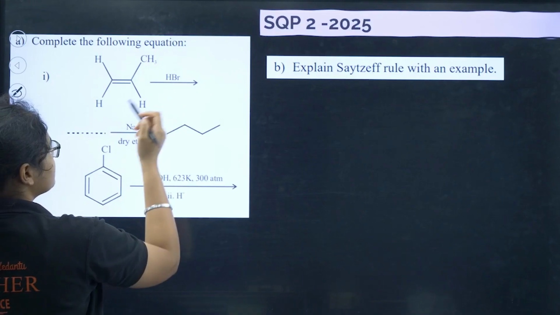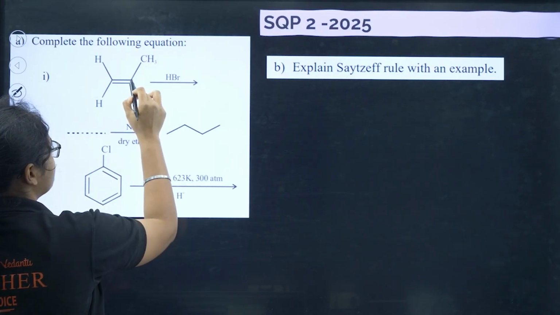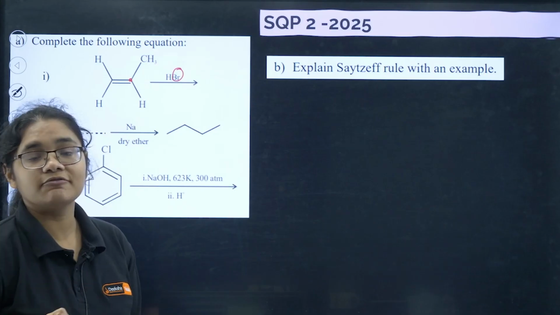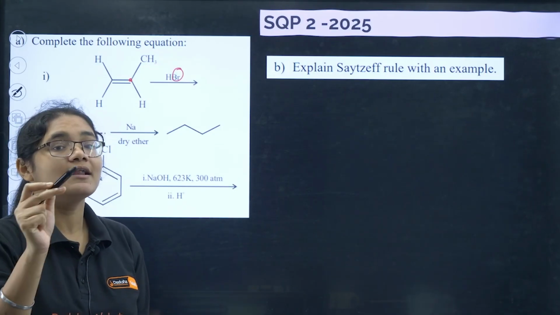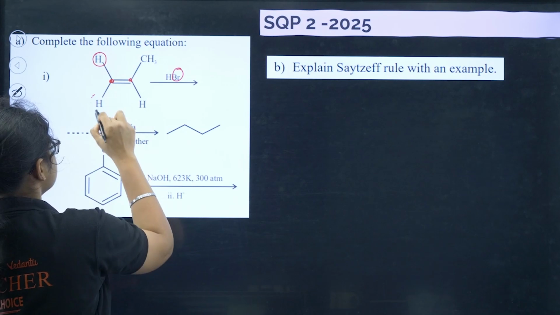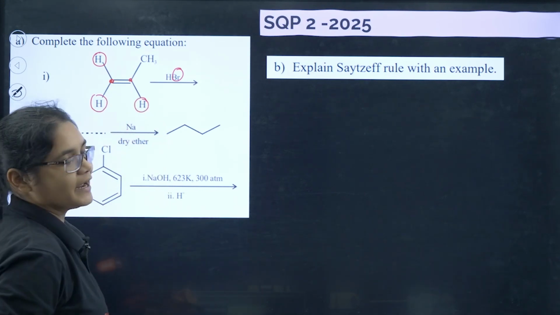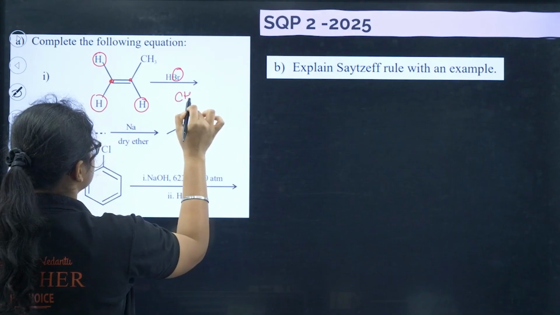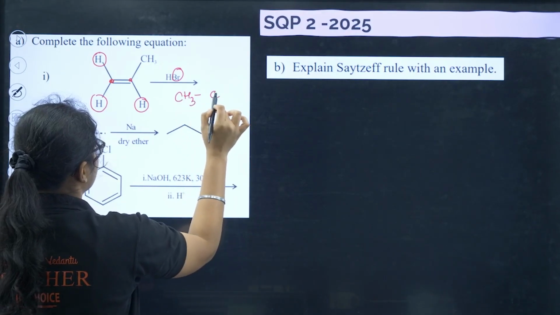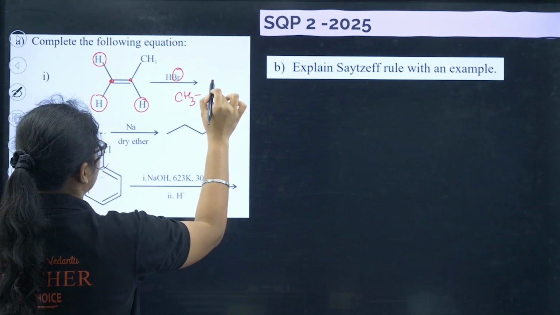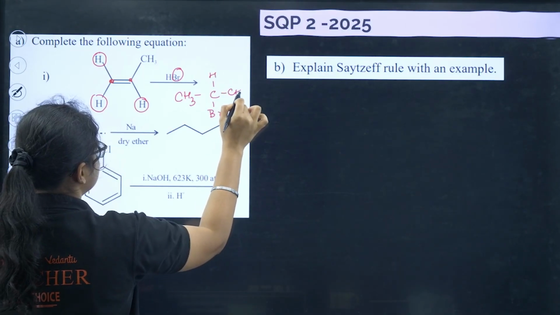HBr follows Markovnikov's rule addition, so Br will be added. Markovnikov's rule says that the negative part will go to the carbon having less number of hydrogens. This carbon has 2 hydrogens, whereas this carbon has only 1 hydrogen directly attached. So Br will attack here. What will be the product? CH3C, then you have here Br, and then here you have H, and then here you have CH3.